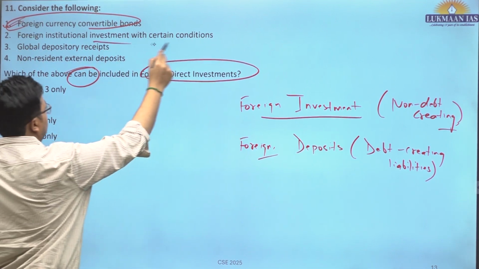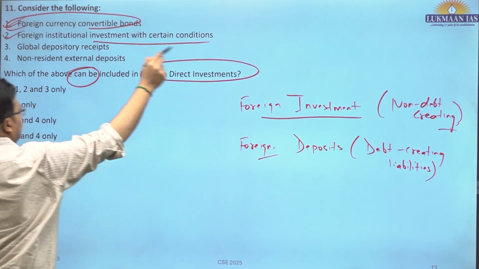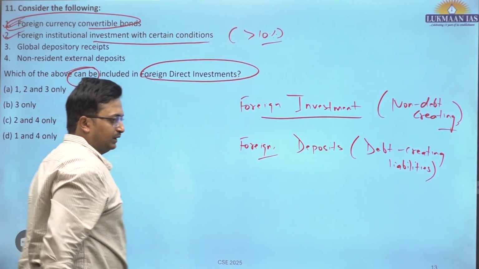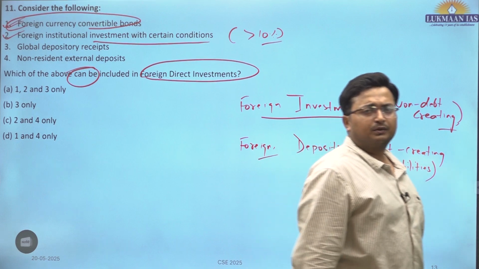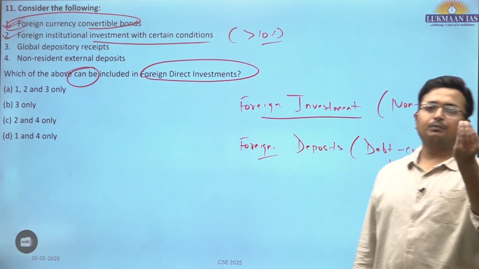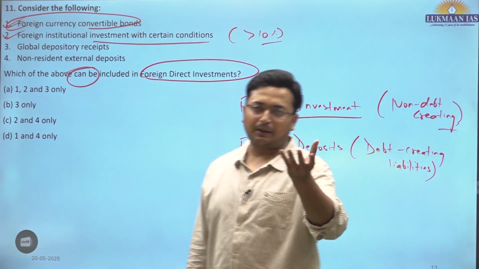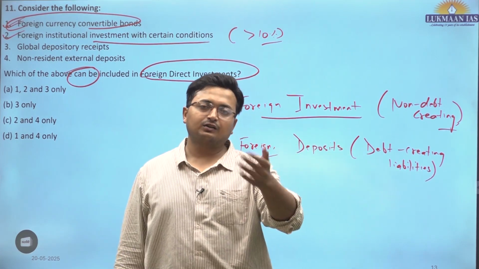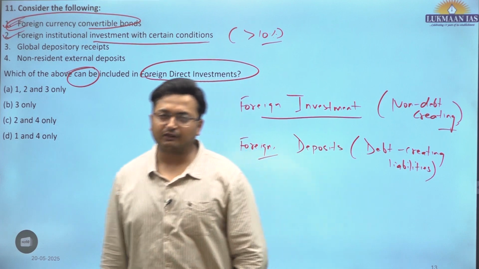Foreign institutional investments with certain conditions, this is correct. The certain condition is more than 10%. At any point of time, if they have held more than 10% of the fully paid up capital or the shares which are free floating, then that investment is not considered to be FII, it is considered to be a part of FDI.